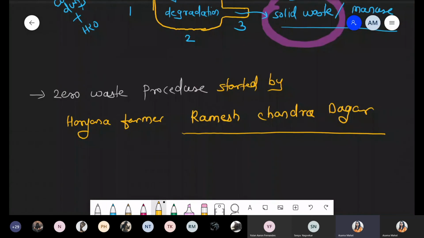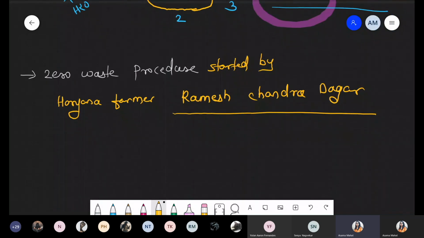Now what happened? He first started the cyclic process, the zero waste procedure, where first the waste is utilized as a resource, and again they obtain it as a raw material, and again another product. So different conditions are there. They can produce natural gas, or we can also produce natural fertilizers, that is manure. So first time Ramesh Chandra Dagar started this technique, and initially, जब उसने start किया था, he was the only one person, but now he opened a club,